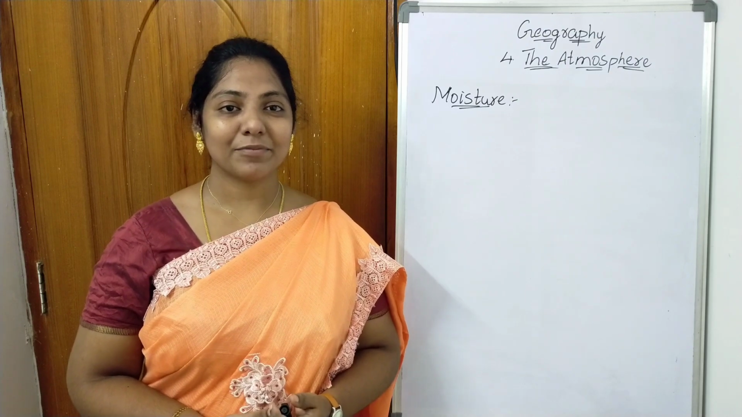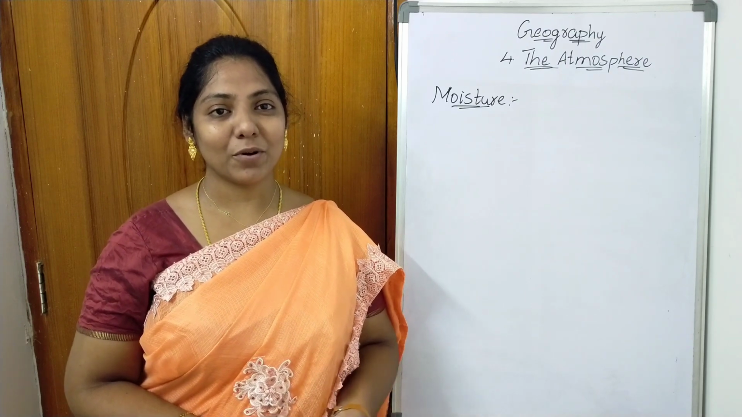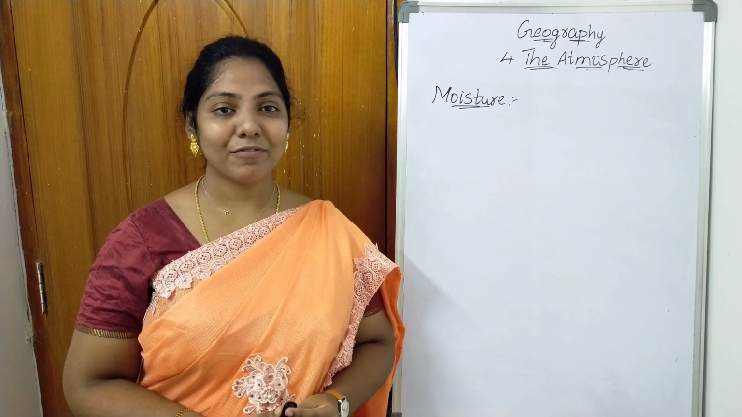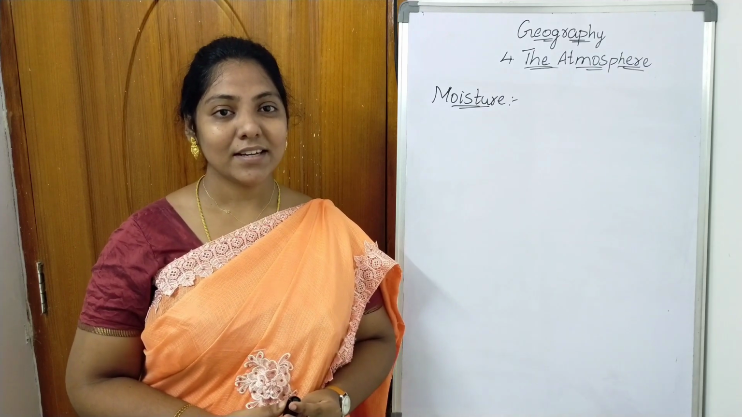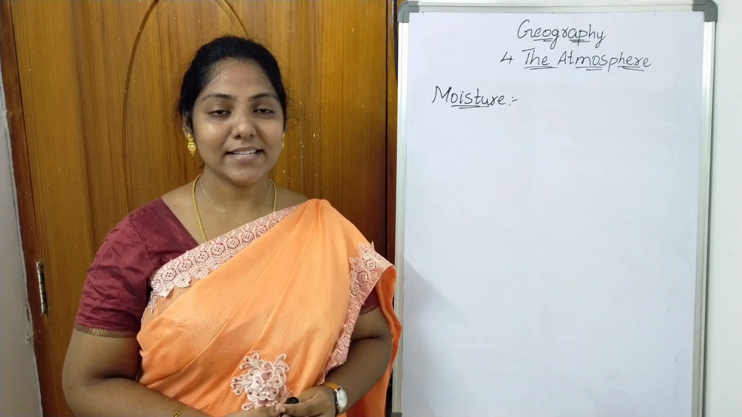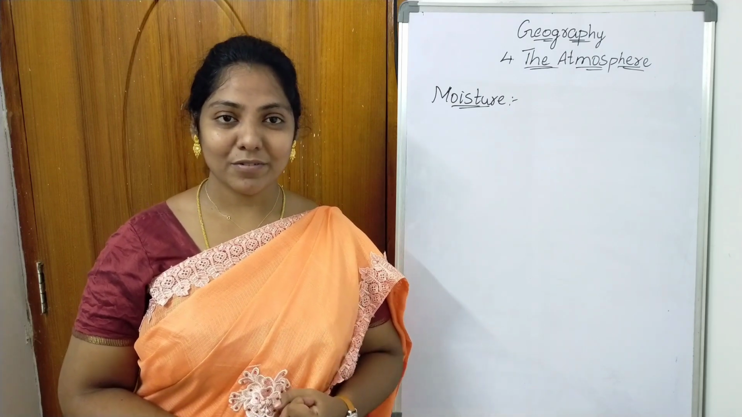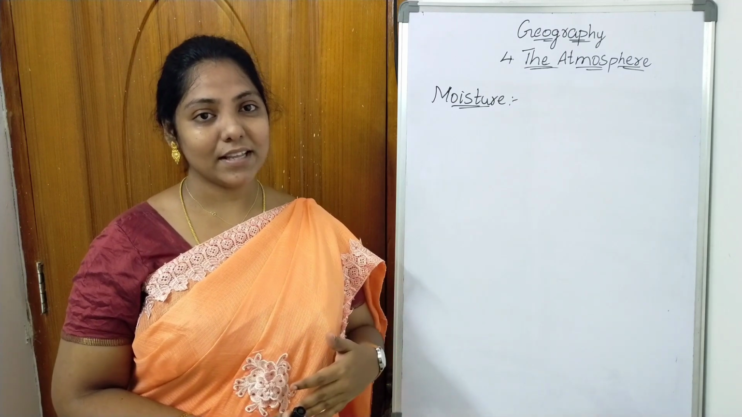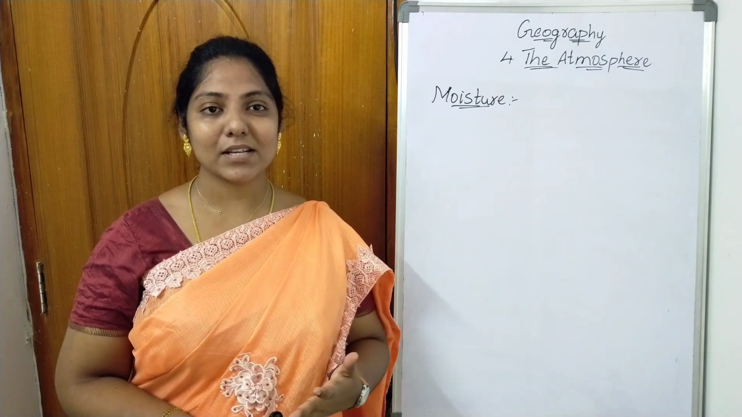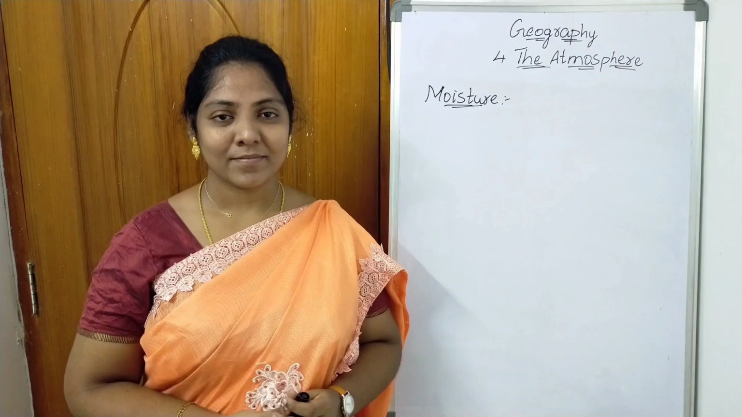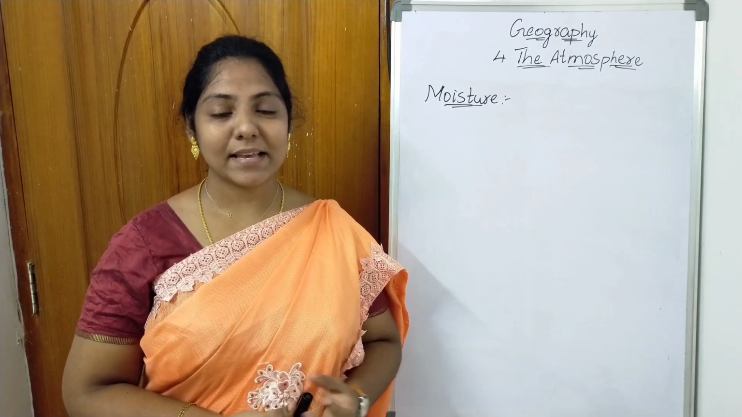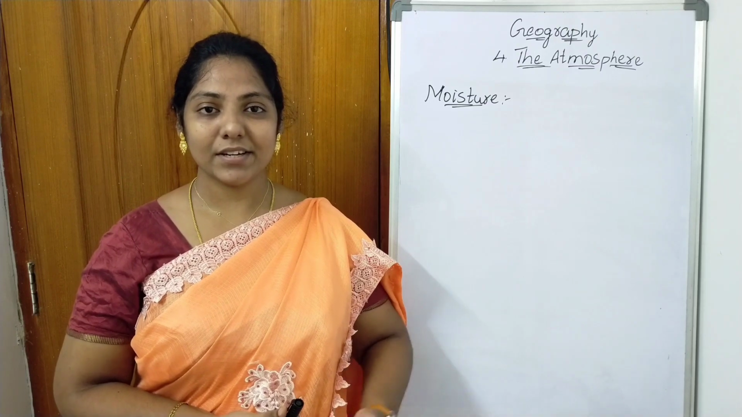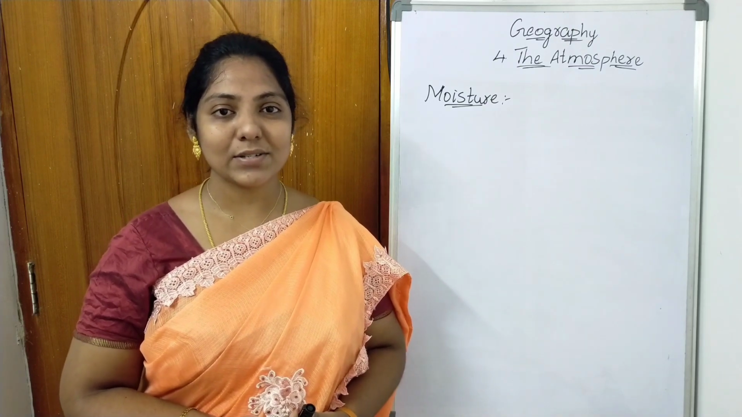The water from the land and from different water bodies evaporates to form water vapor. The amount of water vapor or moisture at a given point in the atmosphere is called humidity. As air becomes warmer, its capacity to hold moisture also increases. As the temperature increases, the amount of humidity also increases.